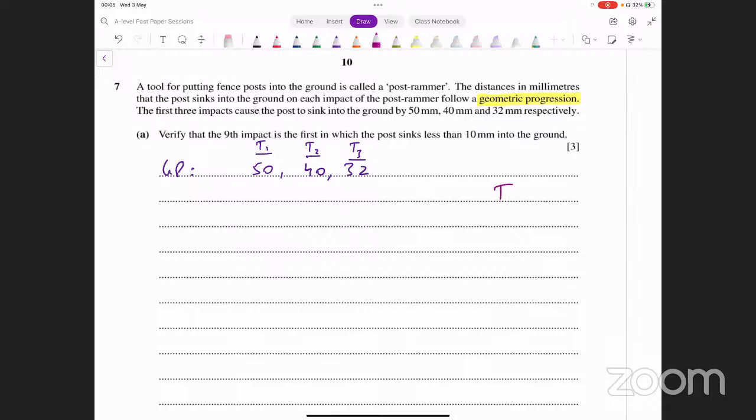Now, the term formula for a GP is this: ar raised to power n minus 1. What do we know about this GP? We know that the first term is 50, and we know that the ratio is 40 over 50, or we can say 4 over 5, which is 0.8.